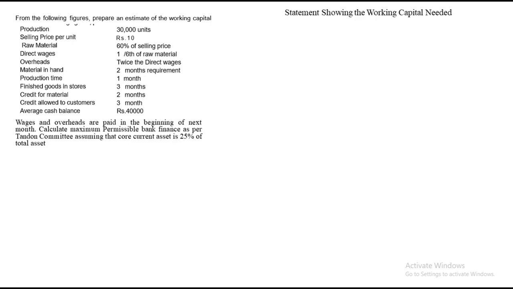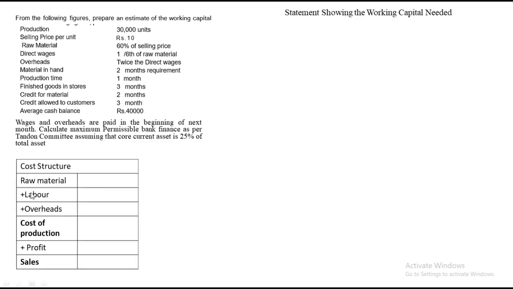Now, in order to solve the sum, the very first thing we have to do is always solve the working note. Working note number one will be based on our cost structure, where we'll be getting all the rates. So let us start with that. The format is raw material, labor, overhead, COP, profit, sale. Let us see what they have given us in the question. Selling price per unit is rupees 10, so we note down that selling price is 10.